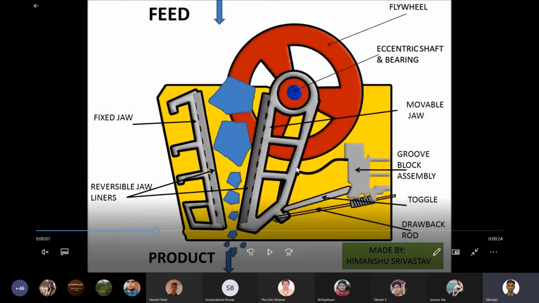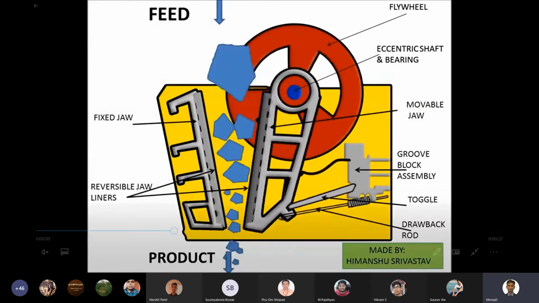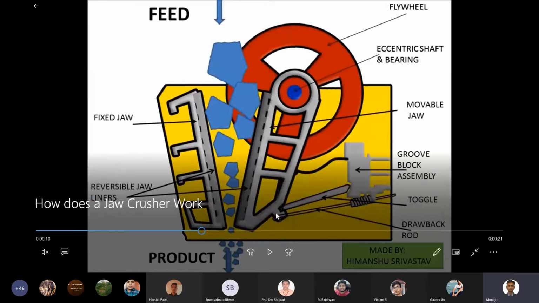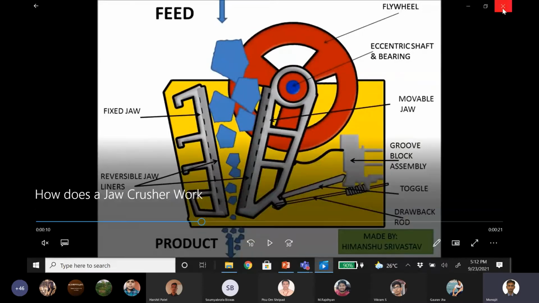But you are spending some energy in moving the jaws. Right. So you are spending some energy to break the particle, but eventually you couldn't break the particle because the particle escaped through it. Yeah, this is one of the possibilities that might happen. Now, what can be the other probability that the particle will not break?